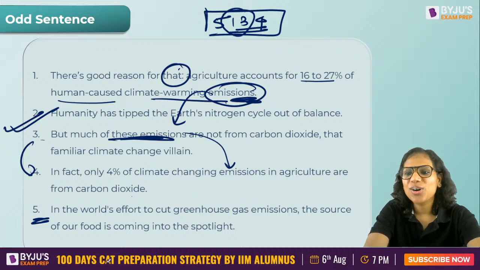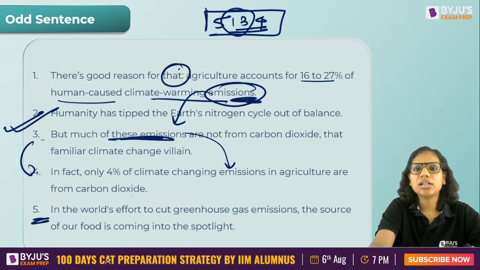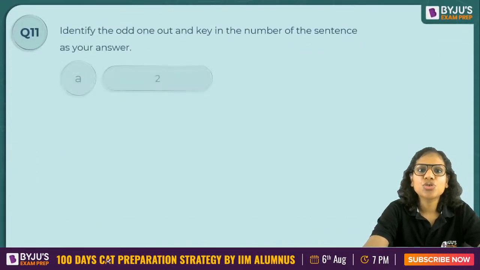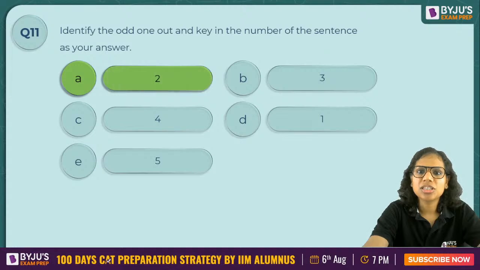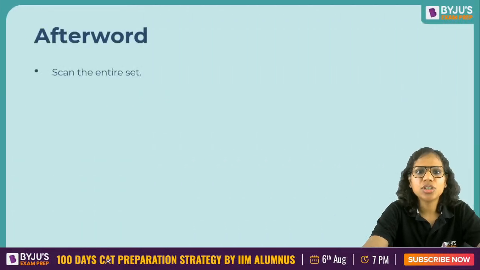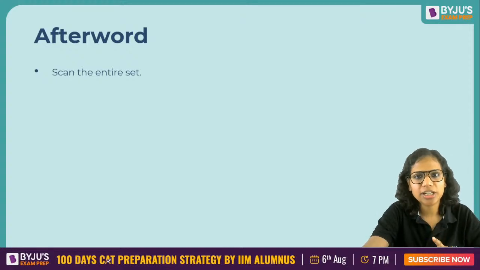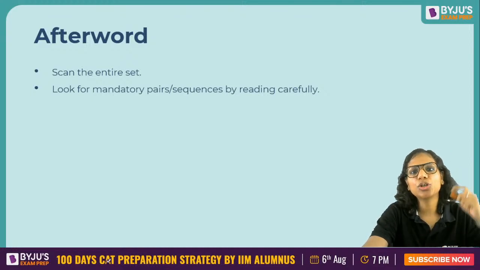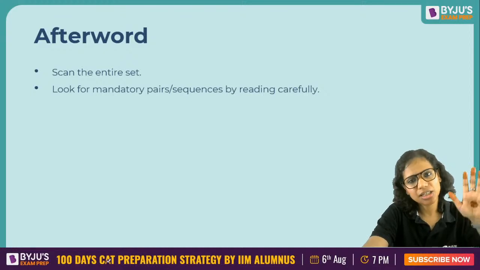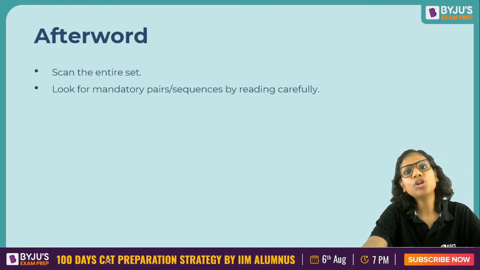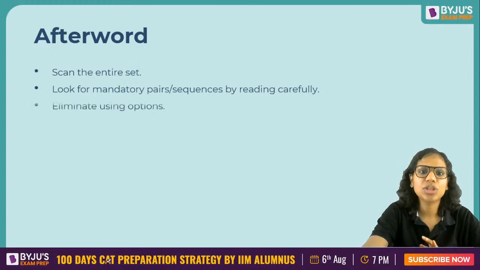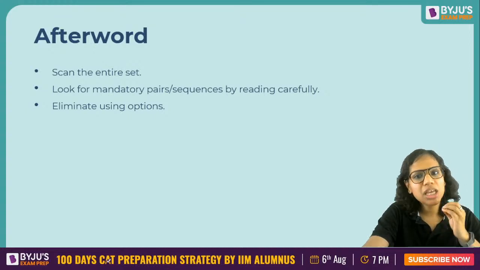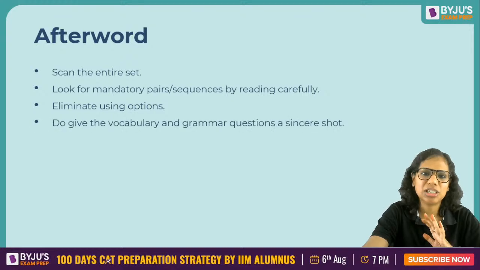I hope this session helped you in understanding what formats of questions are asked, and how to attempt that unique MAHCET question type. I'll leave you with a couple of suggestions. First, scan the entire set first in case you get an entire set. Look for mandatory pairs or sequences by reading carefully. Don't think that you can do it just by reading the first word. Read the entire sentences. However, don't keep rereading and waste your time. Eliminate using options. You are given options in 5-sentence parajumbles. Make use of those options, make mandatory pairs and eliminate.